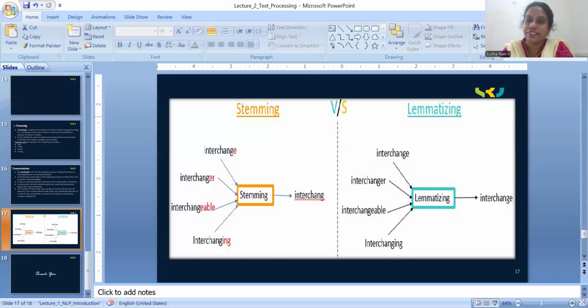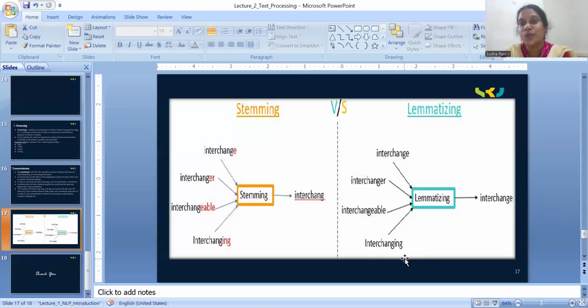Same, we can check for the lemmatization. Interchange, interchanger, interchangeable, interchange. Okay, so for all of these, if we apply lemmatization, what are we getting? Interchange. Are you able to see the difference between stemming and lemmatization?